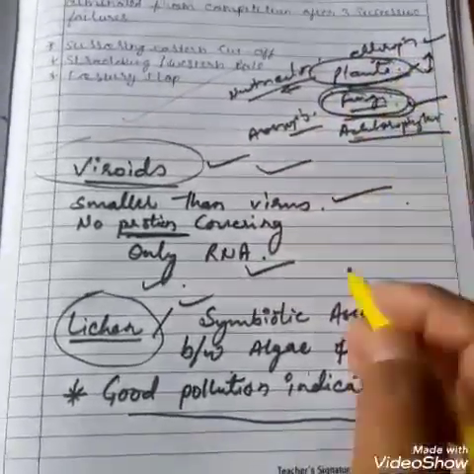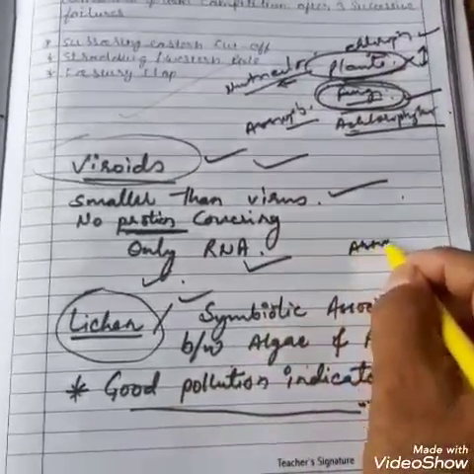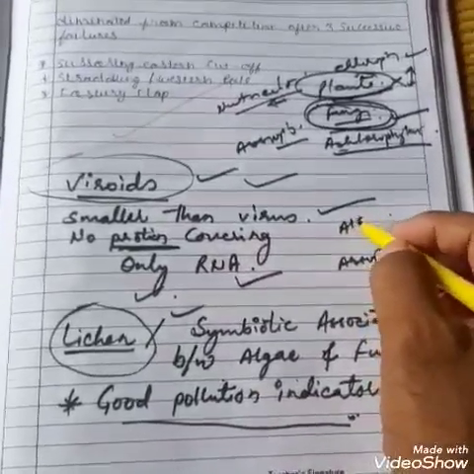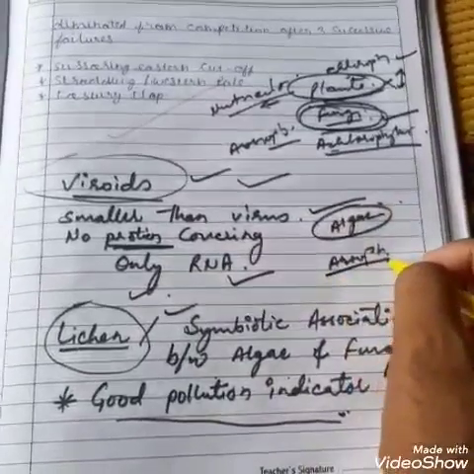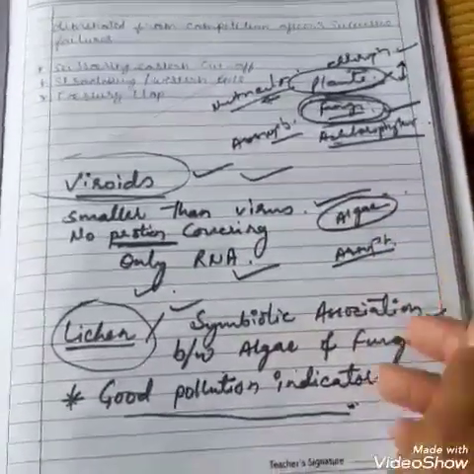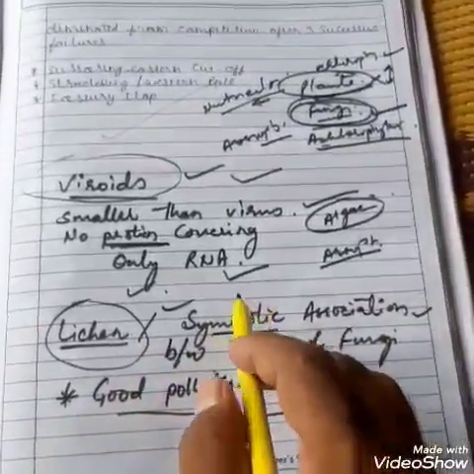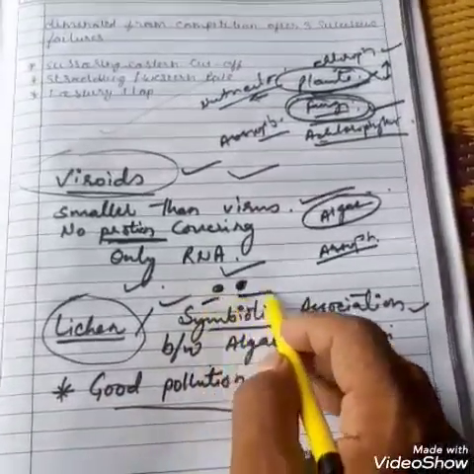So algae needs nutrients and fungi needs food. So they have made one symbiotic association where fungi absorbs nutrients from soil and algae makes food in the presence of sunlight using those nutrients from soil which were absorbed by fungi. In this manner, symbiotic association, you must be knowing, is a kind of association where both the partners are benefited.